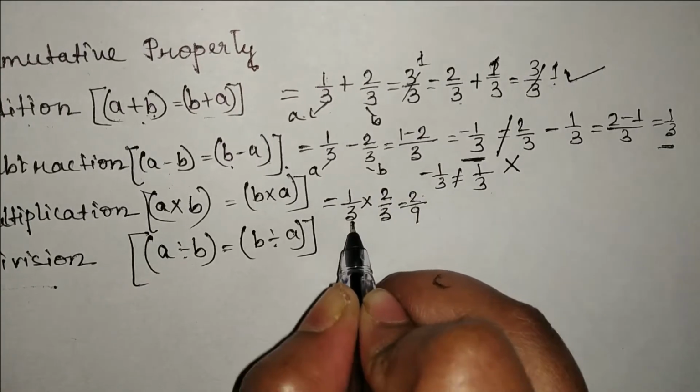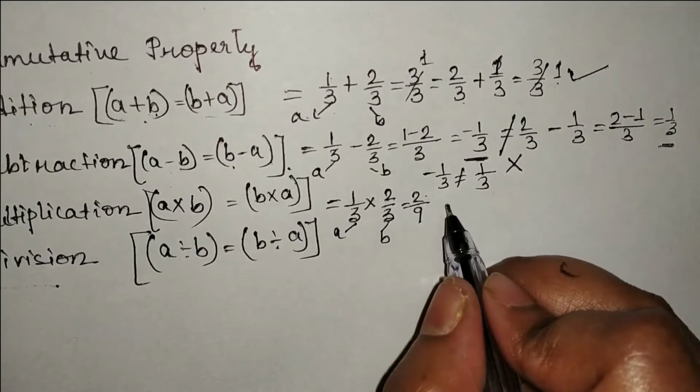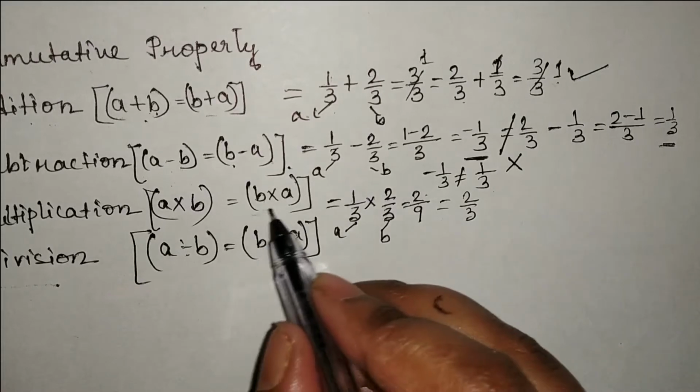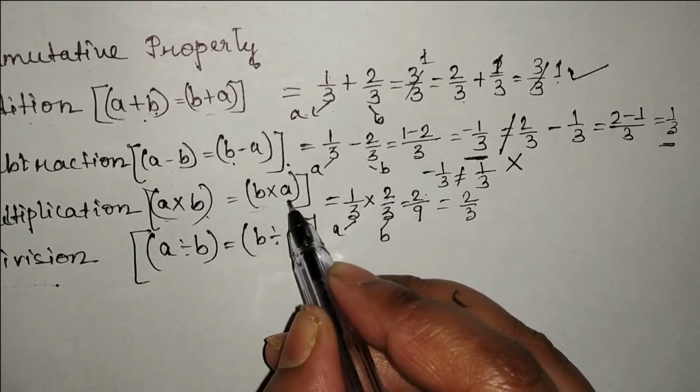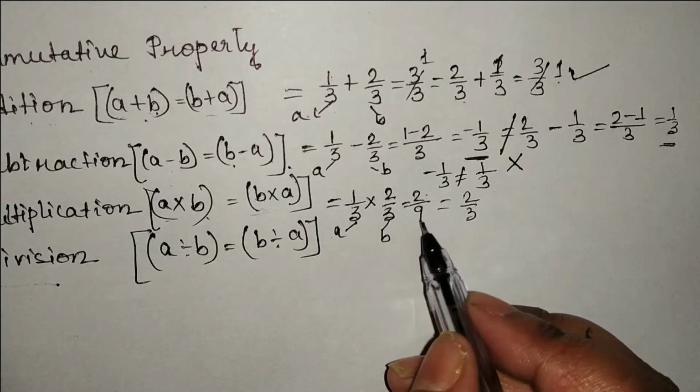Here A is 1 by 3 and B is 2 by 3. Now we will arrange the number. We'll put 2 by 3 at first. According to this rule, A into B is equal to B into A. So A into B I have done, in which we have got 2 by 9.